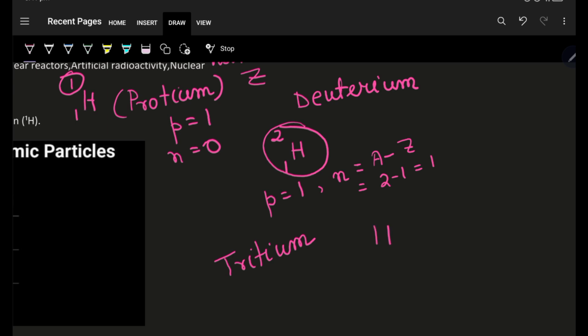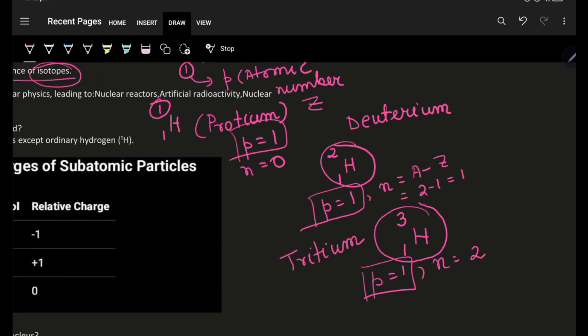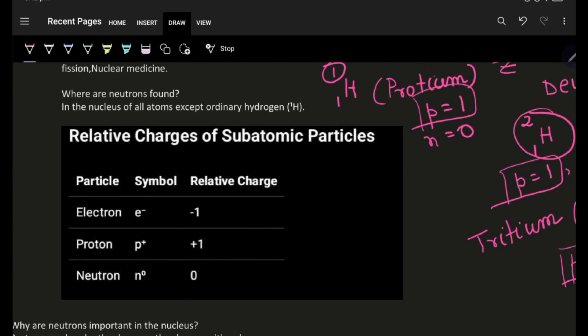It has number of proton equal to 1 and the mass number is equal to 3, which means number of proton is equal to 1 and number of neutron is equal to 2. So in all these cases, you can see that they have same number of proton but different number of neutrons. And what is the relationship between these three? They are the isotopes of hydrogen, right?